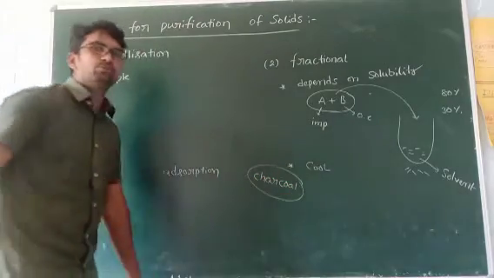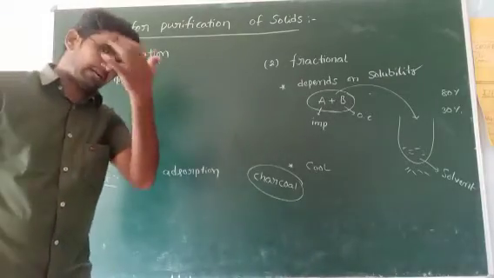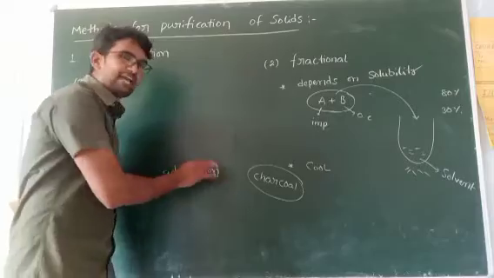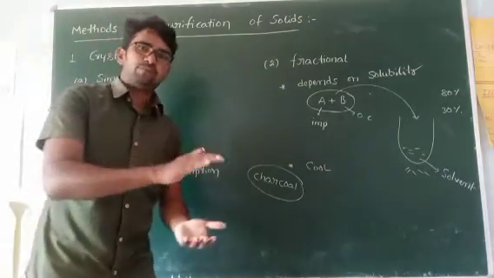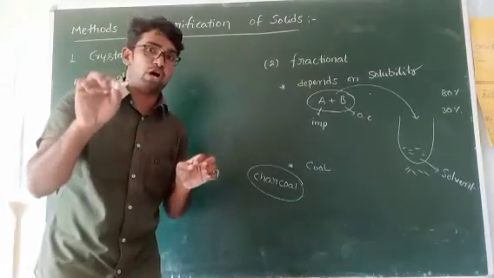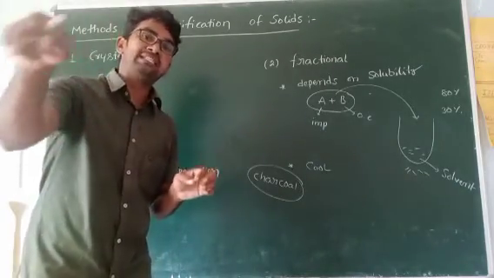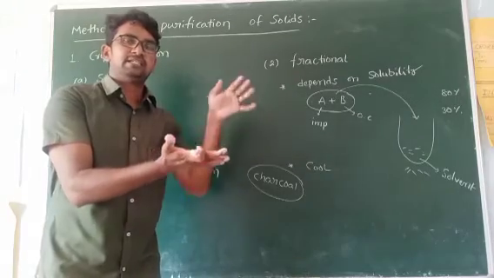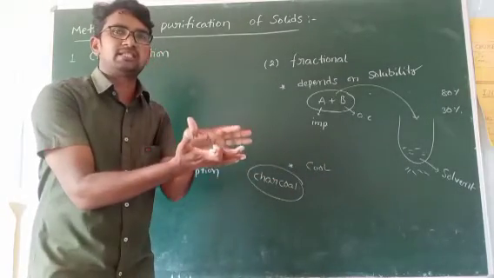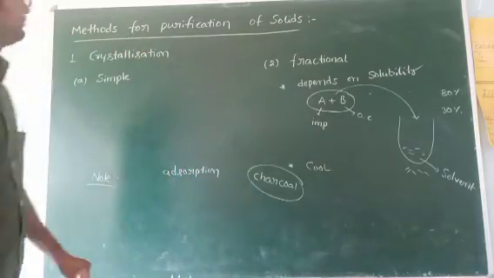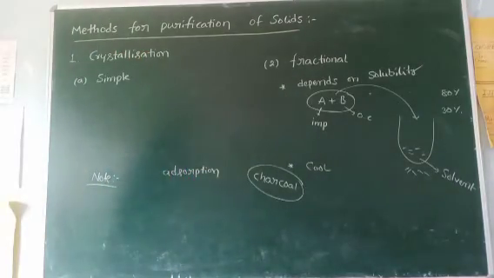By using charcoal, we can separate by the adsorption process. Absorb means entering inside, but adsorption means only touching the surface. The colored impurities touch the surface of the charcoal and are separated. Okay, this is about crystallization.